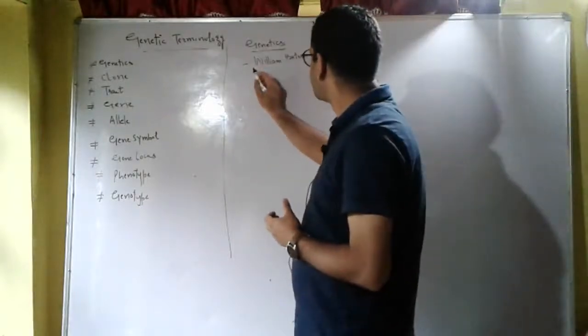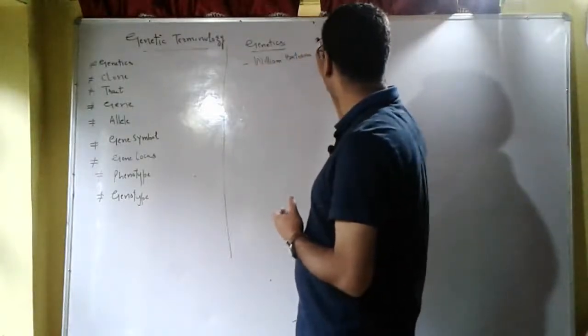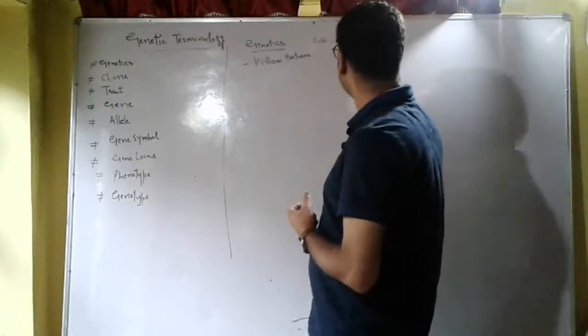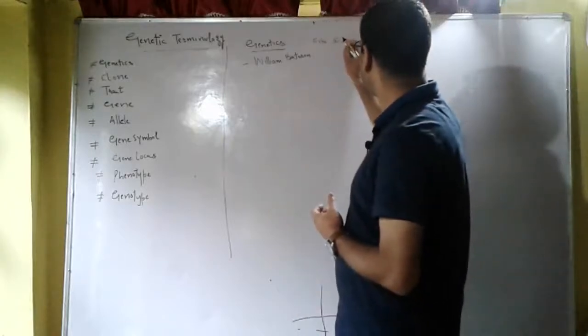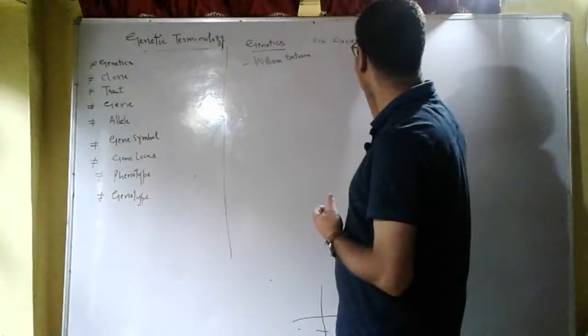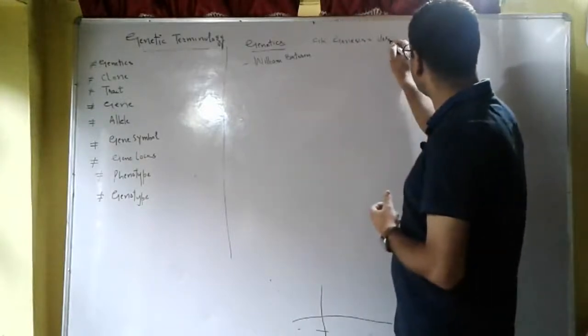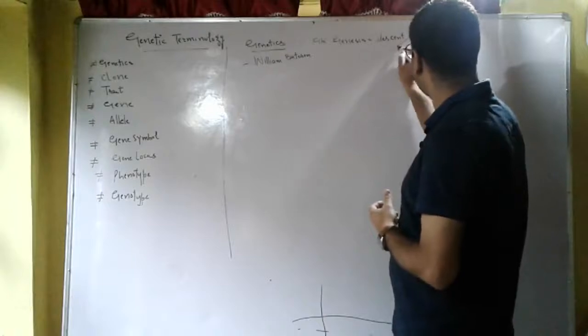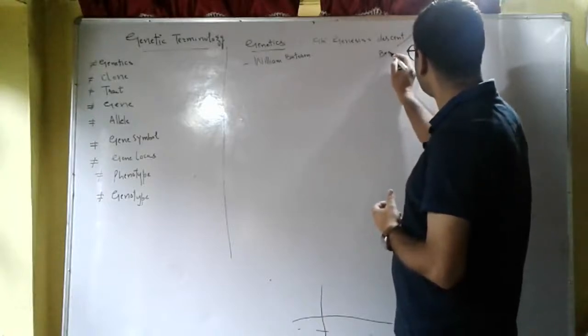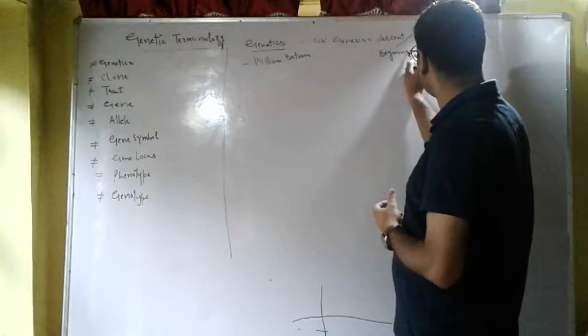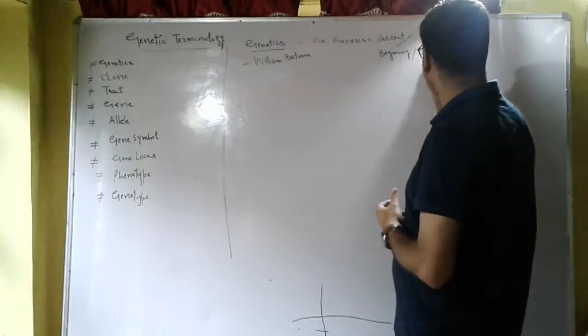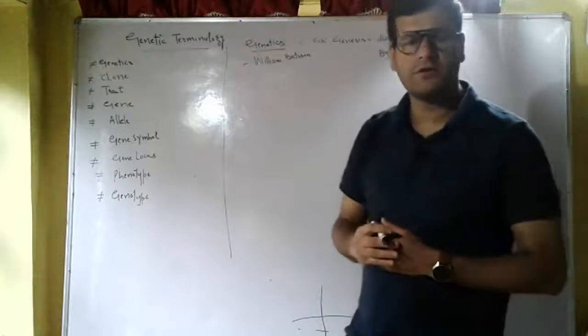This genetics is derived from the Greek word genesis. This genesis means descent or beginning, or creation of something.